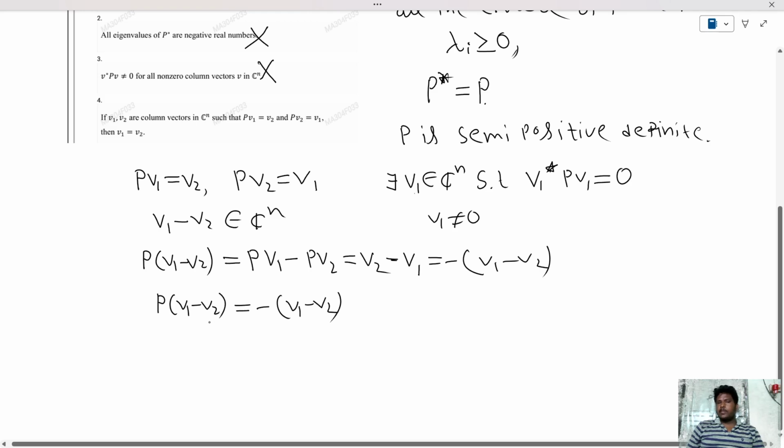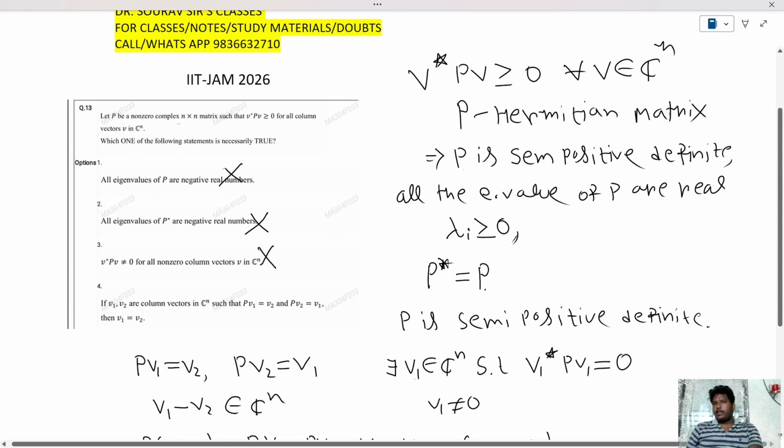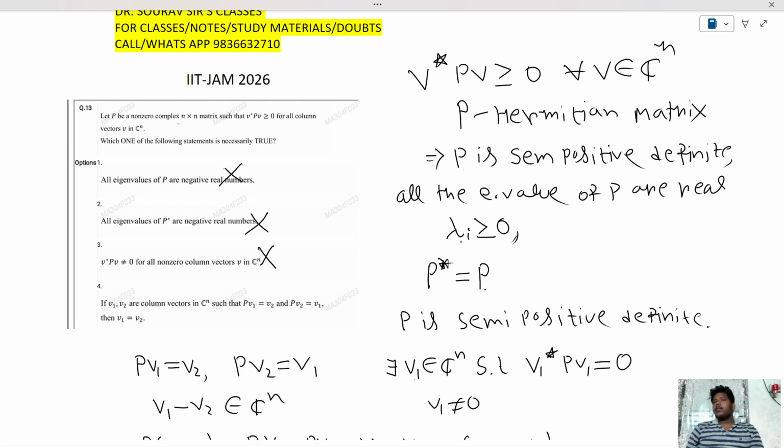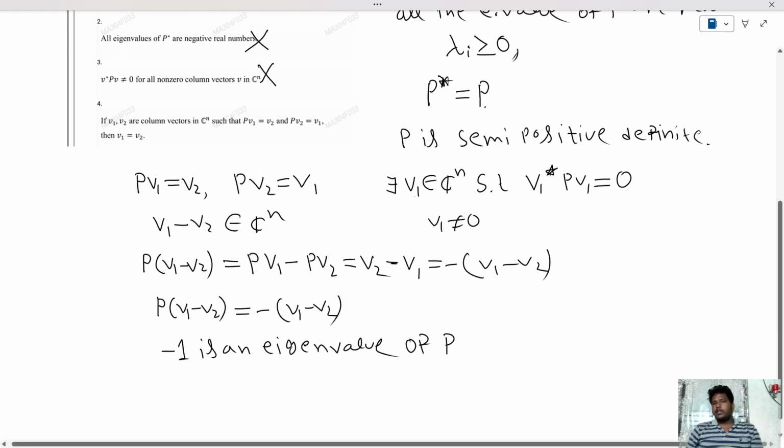As V1 minus V2 is a vector because this belongs to C^n, this implies minus 1 is an eigenvalue of P. But we already declared that P is semi-positive definite. That means all the eigenvalues, and P is also Hermitian, so all the eigenvalues of this matrix P should be real and should be greater than equals to 0. But यहाँ पर तो negative आ रहा है. That means this is false.